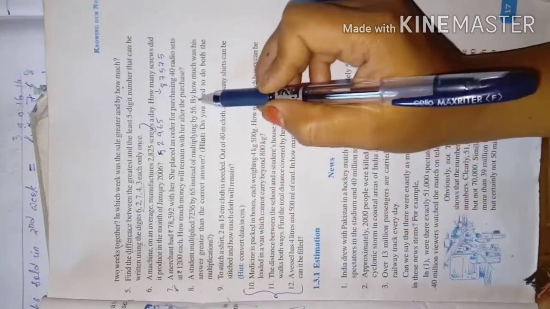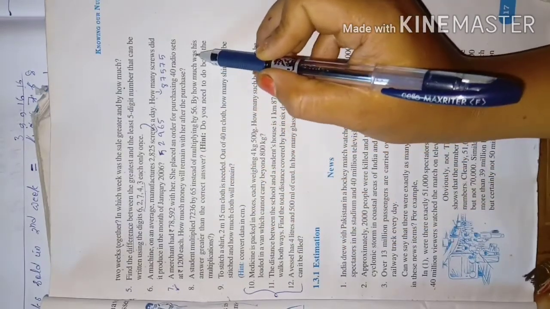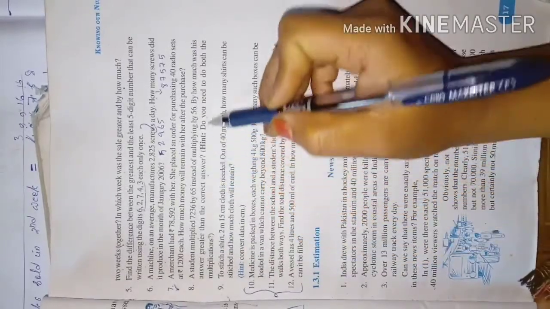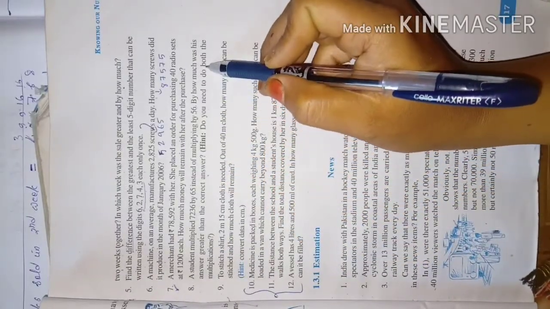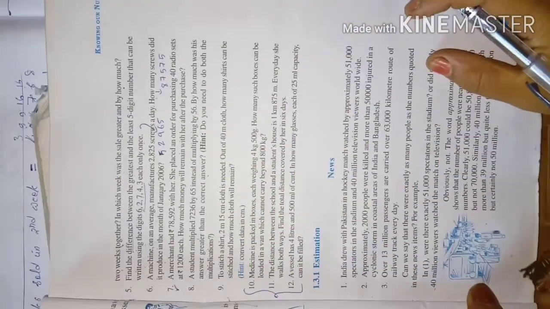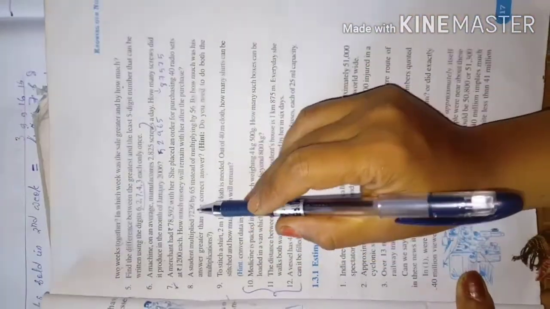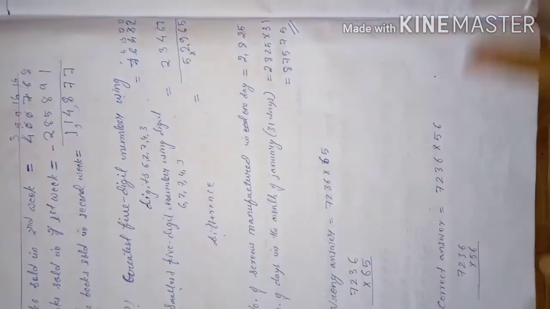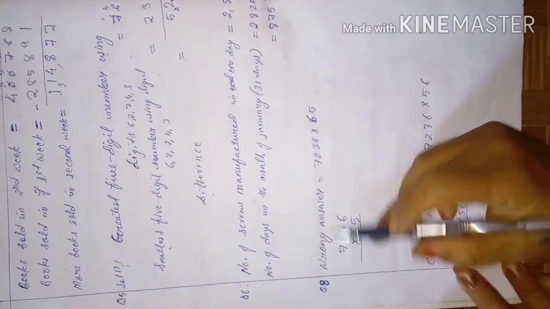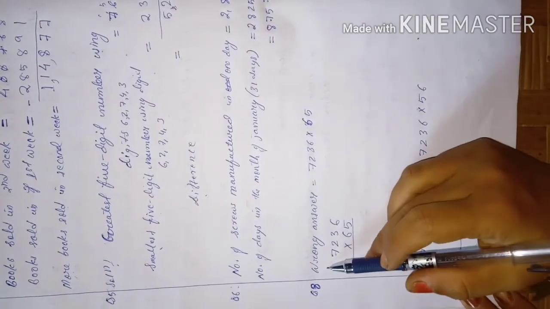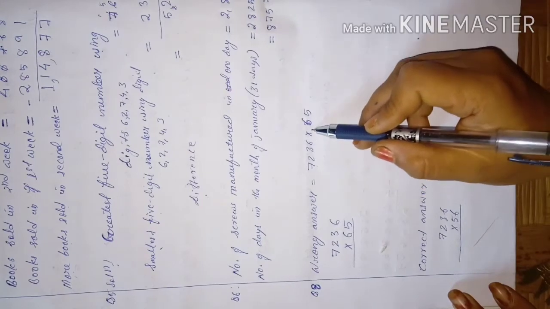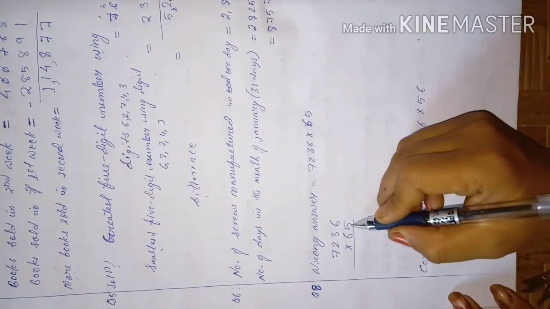So by how much was his answer greater than the correct answer? Do you need to do both the multiplications? Yes, we have to do both the multiplications. Then only we will come to know how many more the answer is. So you can see here wrong answer. So the student's wrong answer was 7236 into 65.